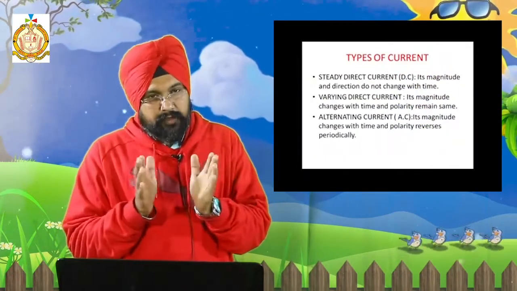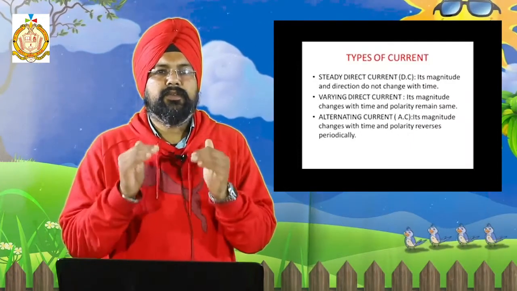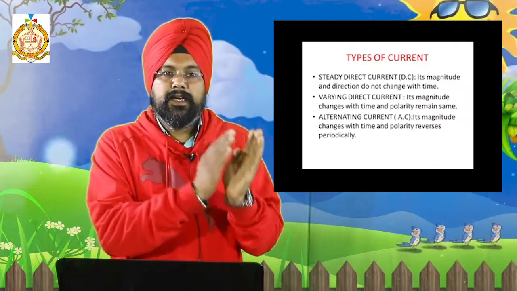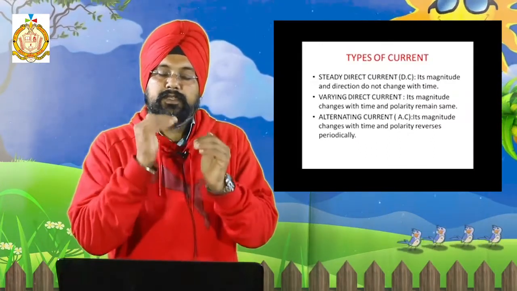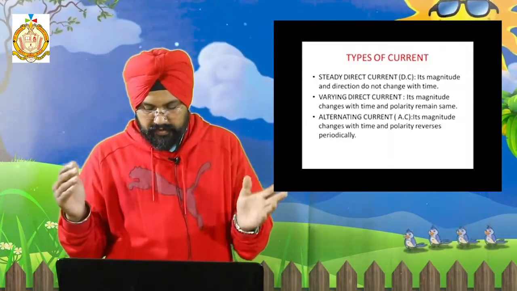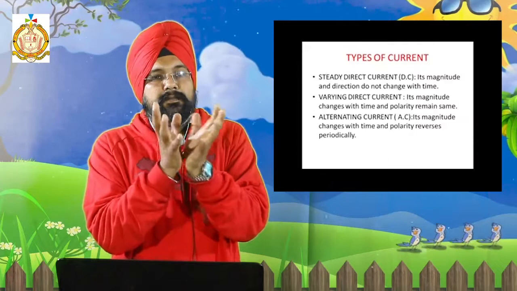So electric current is denoted by I, and its formula is I equals Q upon T. What is Q here? Q is the charge and T is the time. So current is equal to charge upon time, that is how much charge flows. The rate of flow of charge within the time through a conductor is called current. So electrons are passing through it.